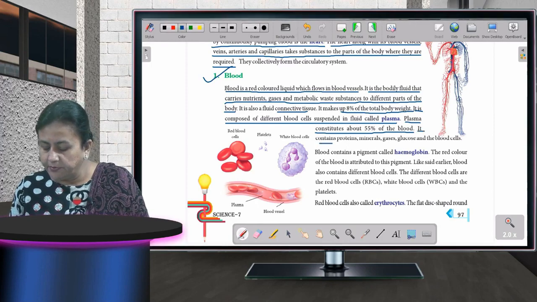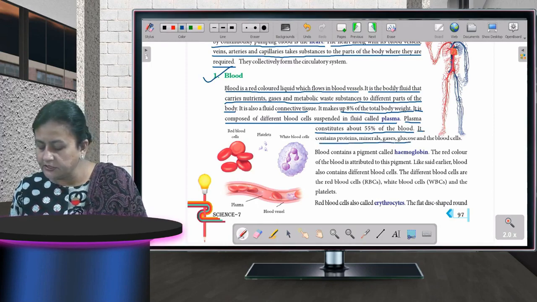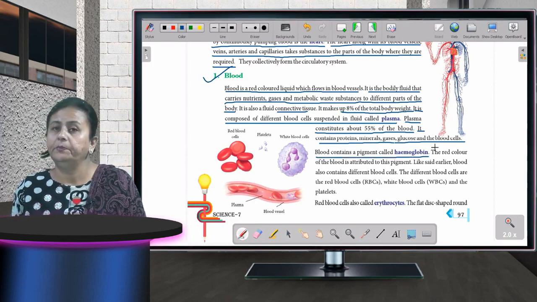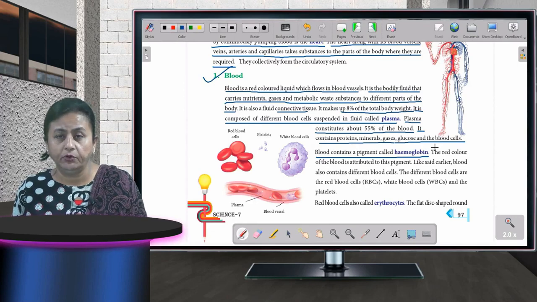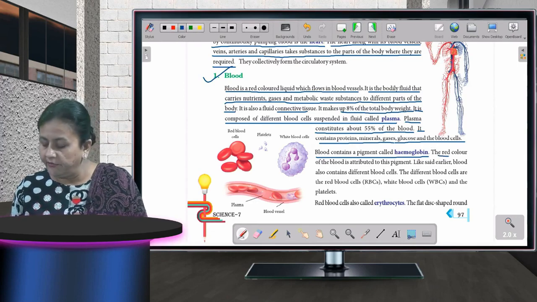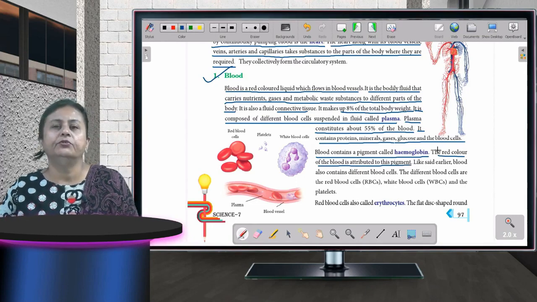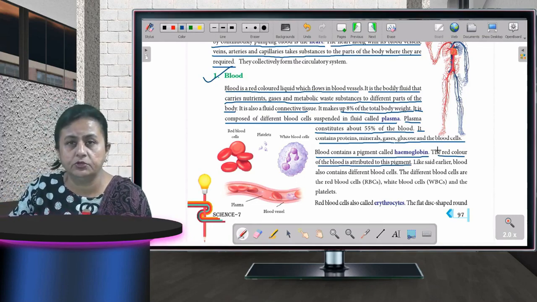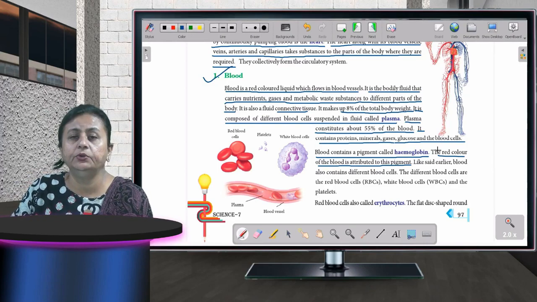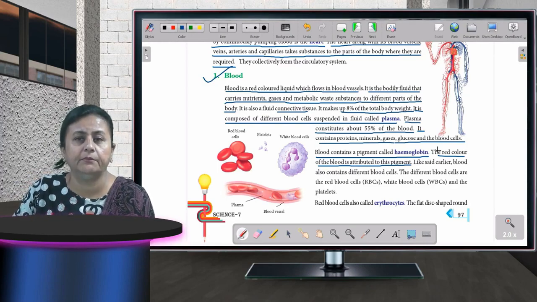It contains proteins, minerals, gases, glucose and the blood cells. Blood contains a pigment called hemoglobin. You must have heard of hemoglobin. The red color of the blood is attributed to this pigment. If our hemoglobin is low, we would look pale. Due to the presence of hemoglobin in our blood, the blood seems to be red.